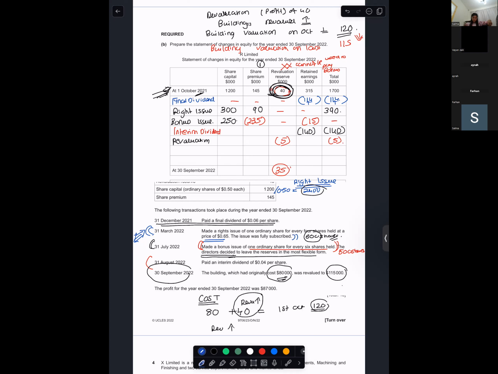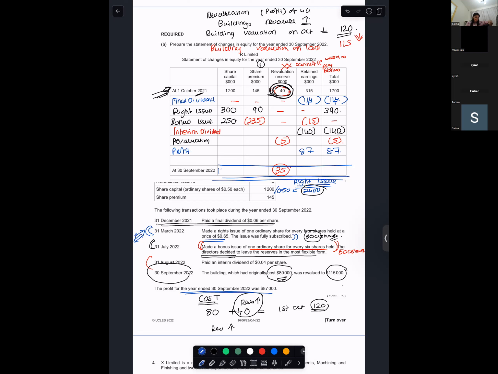Yes. Ira, are you with me? Yes, miss. Okay, fine. Profit for the year, Farhan, where will it go? It will go to the retained earnings and total. Come on. 1750 for the first one.